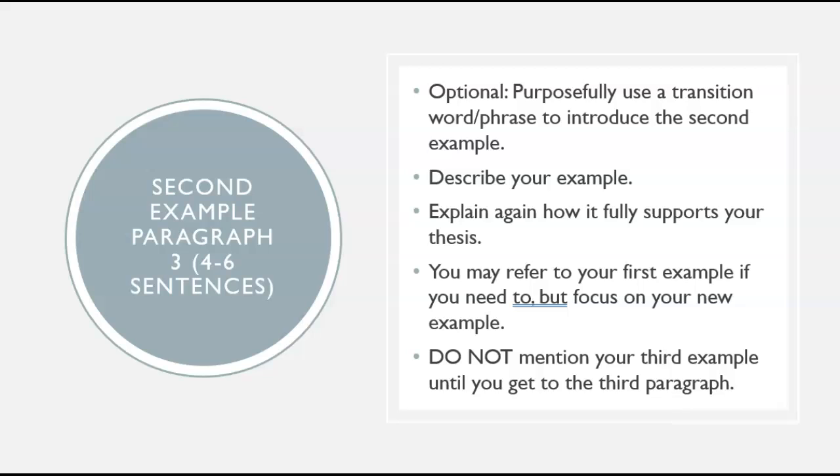Rather might do the same thing, but therefore is used more to show two like things and moving from one similar thing to another similar thing. If you need some help with transitions, I'll show you some resources at the end, but if you go to the Brazosport College Writing Center page and click through resources for students, we have some great information to help you with transition words and how to use them meaningfully and purposefully.